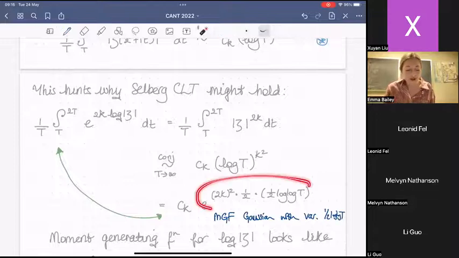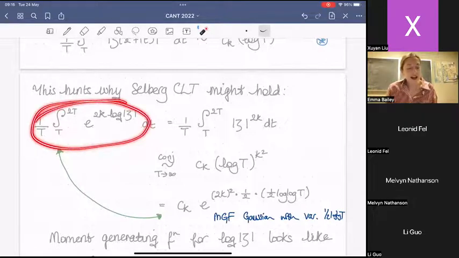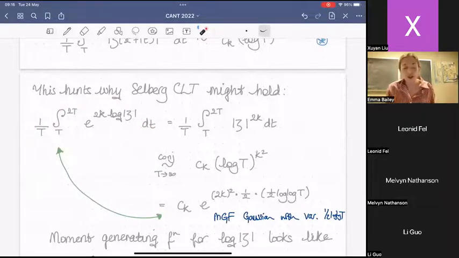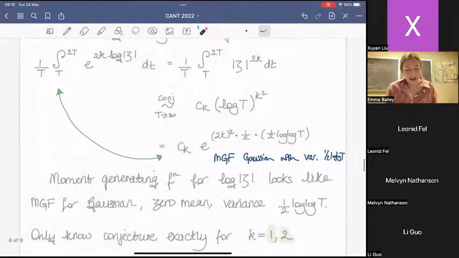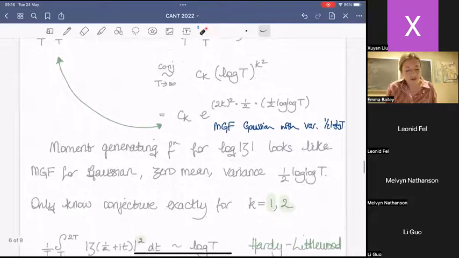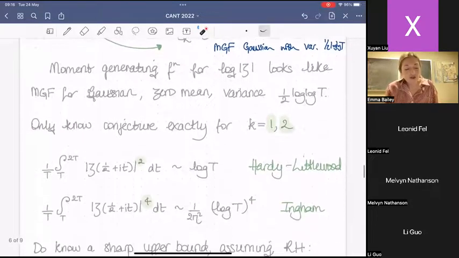So this is the exact form of a moment generating function of a Gaussian. And you can see here, this is again the form of a moment generating function. So this is sort of, again, hinting at why you might expect a central limit theorem to hold. So some very brief background.